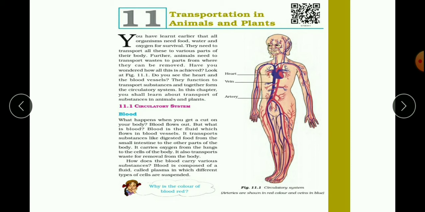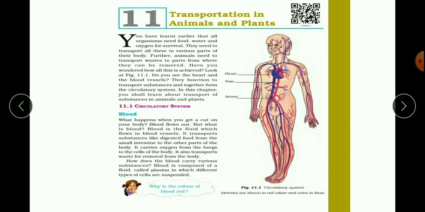Just think about plants. When we think about plants, we know that the roots are taking water. Okay, so when roots are taking water, it doesn't mean that only the roots will keep the water with itself. It has to give it to all the other parts of the plant. So the water should be transported from the roots to the stem, to the leaves, to the flowers, and to the fruits.